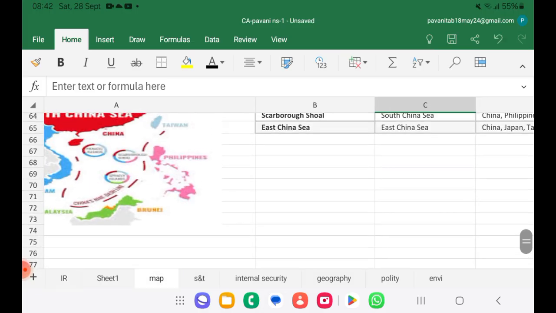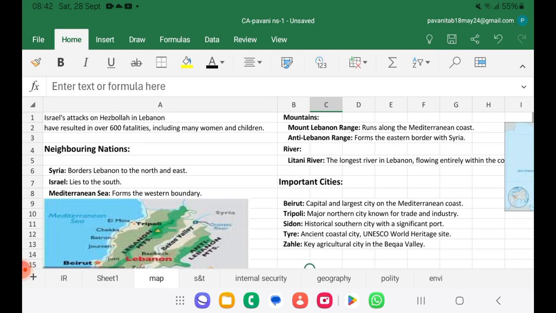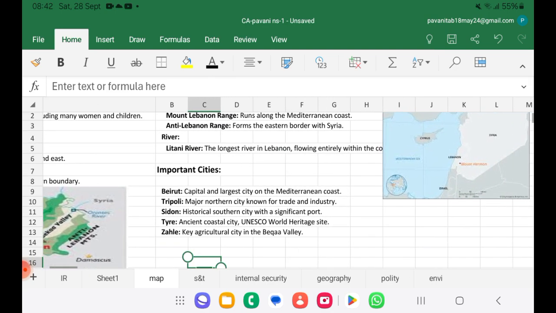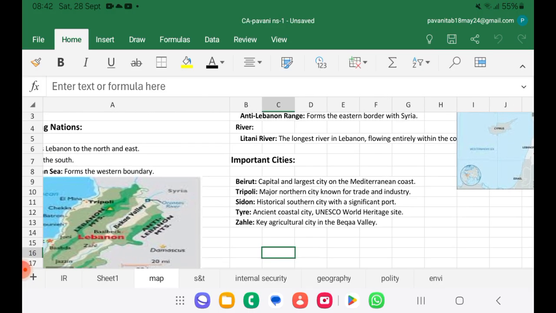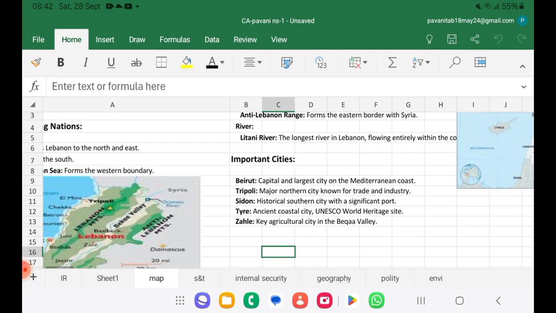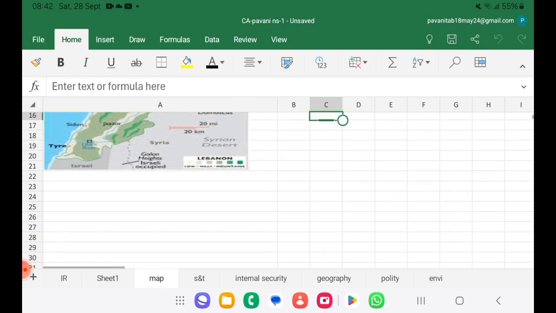Then we'll go for mapping. So today's mapping we don't have much. Yesterday's only I just revise. We just saw yesterday Israel attack on Hezbollah, Lebanon. So we have seen the Lebanon map. We concluded that Lebanon is bordering with Syria, Israel, and also Mediterranean Sea. And we have seen the longest river is Litani River in Lebanon. So that was the thing in the mapping yesterday.